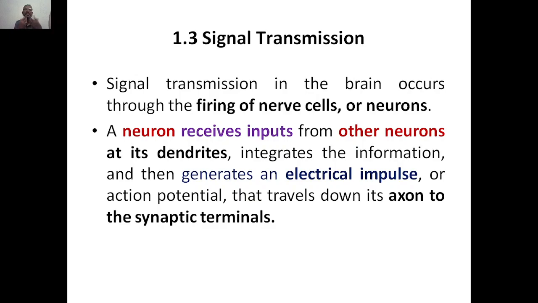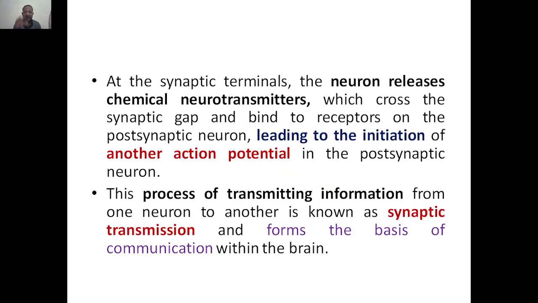Then it generates an electrical pulse in the brain, or action potential, as you can call it. This electrical impulse, or action potential, travels down the axon, which is part of the neuron, to the synaptic terminals. At the synaptic terminals, what happens? The neuron releases chemical transmitters. Once the information comes to the synaptic terminal, it releases chemical neurotransmitters.